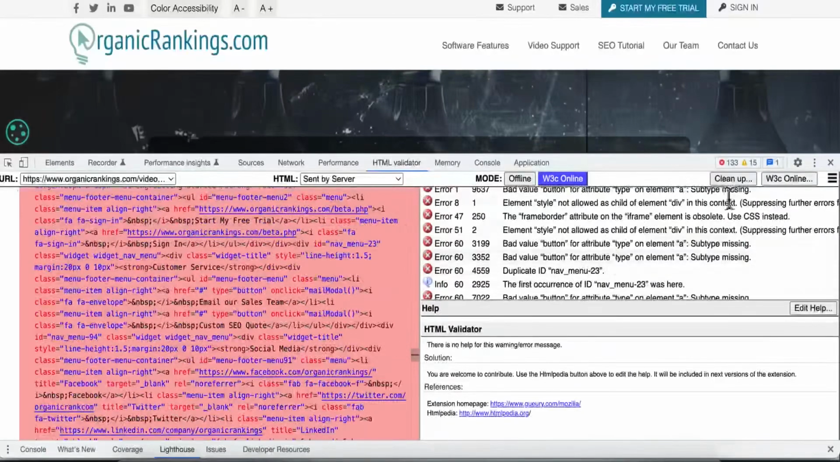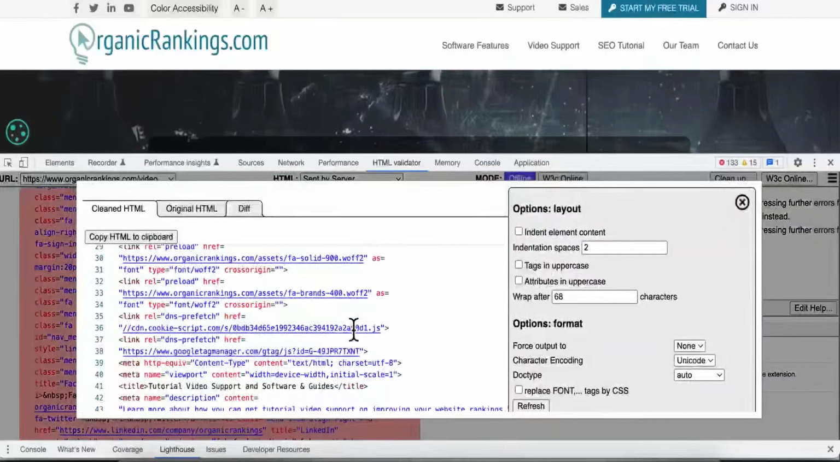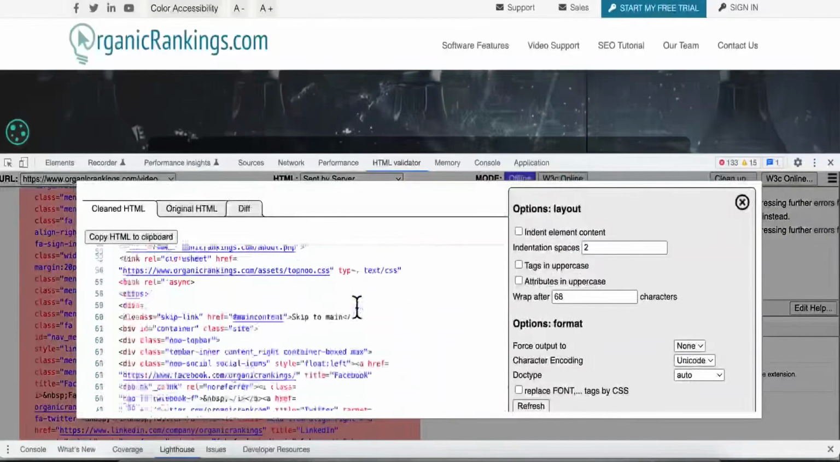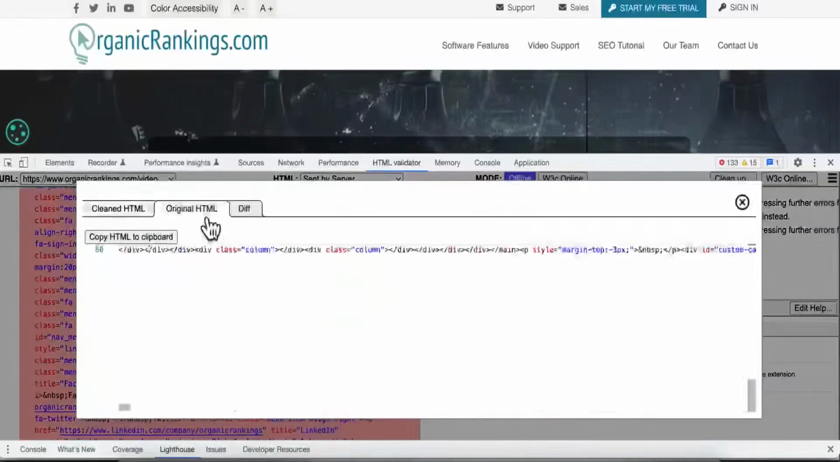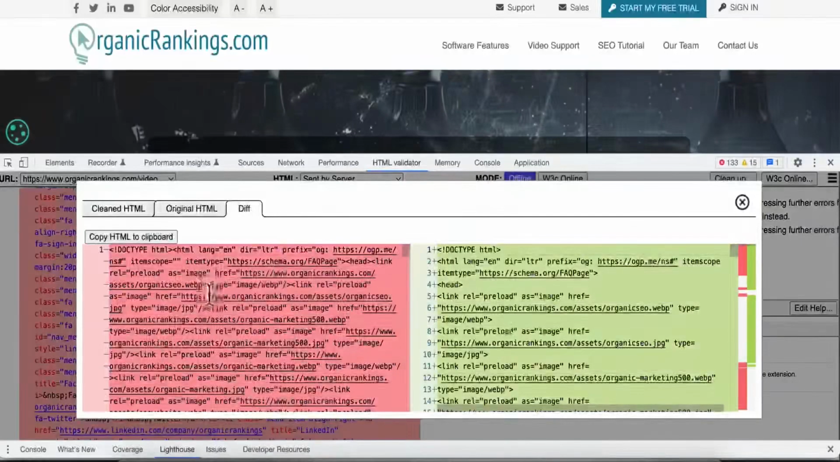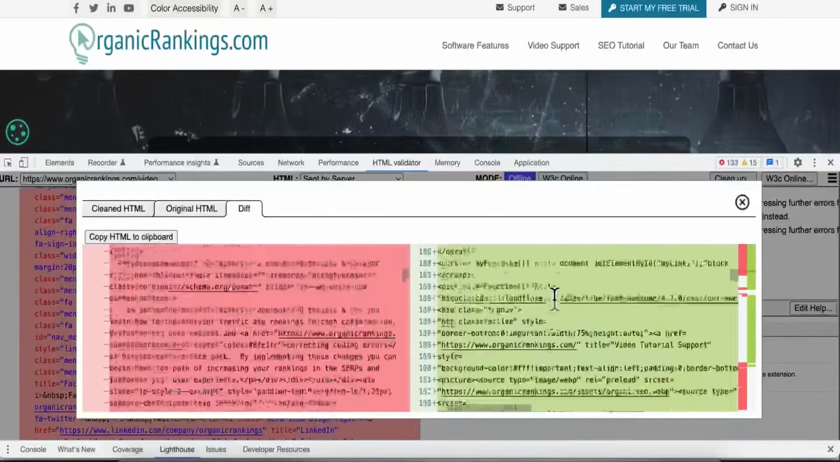You can come over here, and if you want, you can go ahead and hit cleanup, and it'll actually clean up the code. It doesn't always work correctly, so you have to be very careful when you use it, but for the most part, it'll clean it up pretty well. You can also look at the original HTML, and then if you want to, you can compare the two side by side and see what the differences are in the code itself.